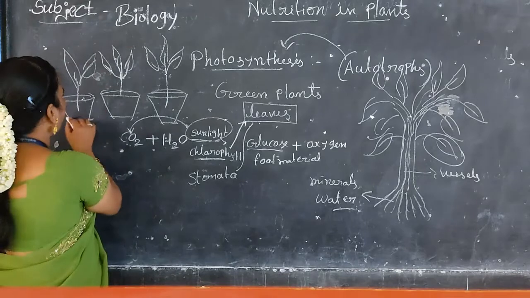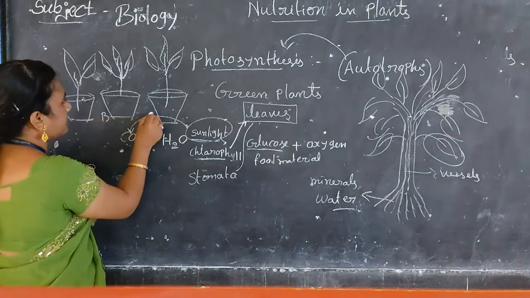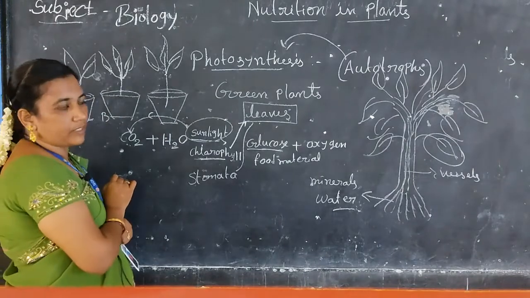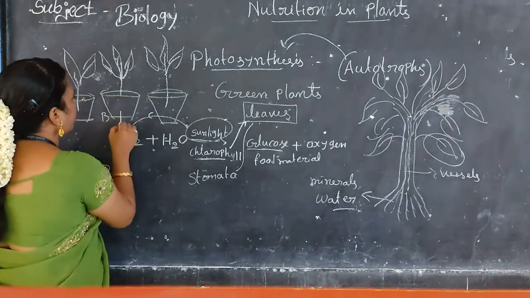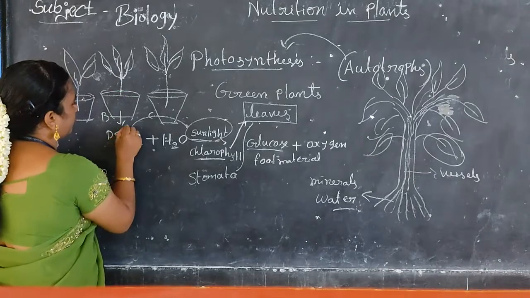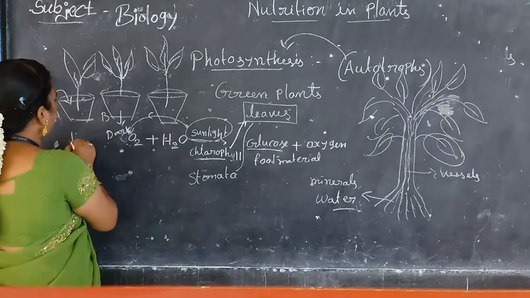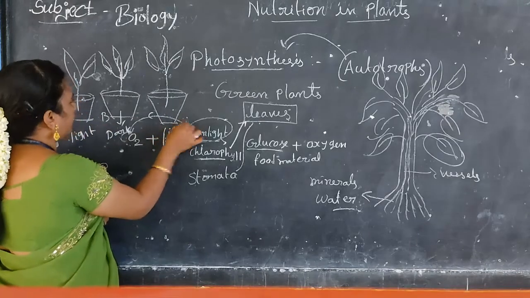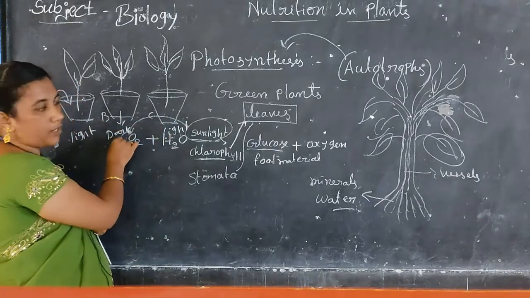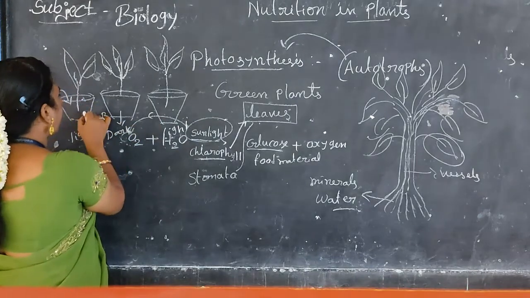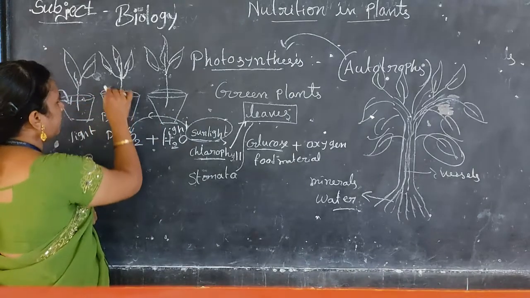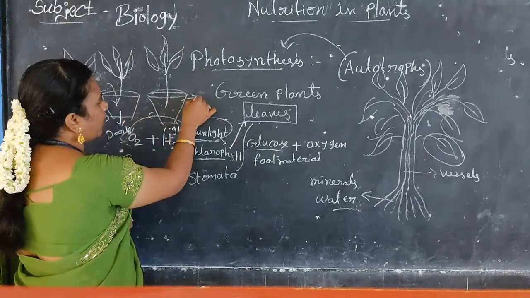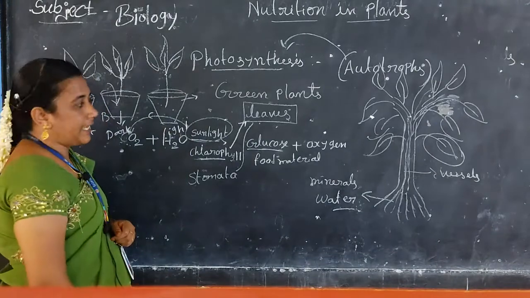Okay, so take three plants: plant A, plant B, and plant C. Plant A you water regularly. Plant B you keep in the dark, and plant A and plant C you keep in light. Plant B you also water regularly, and for plant C don't give water regularly.